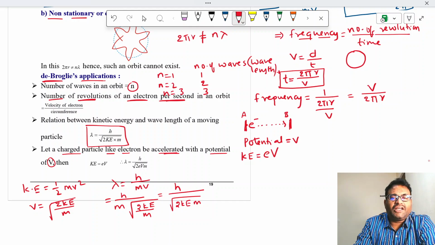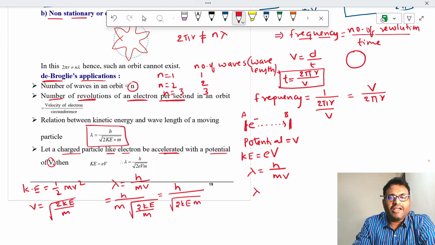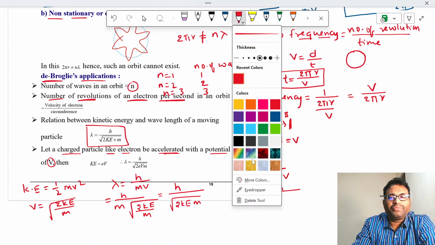Charge of that electron or accelerated particle, and V is the potential difference between those 2 points. Then if you apply here, we know lambda is equal to h by m into v.